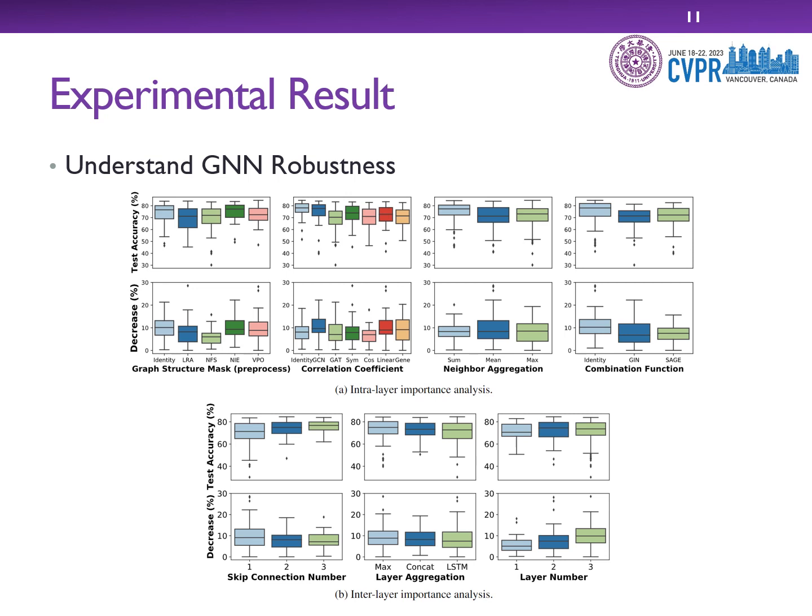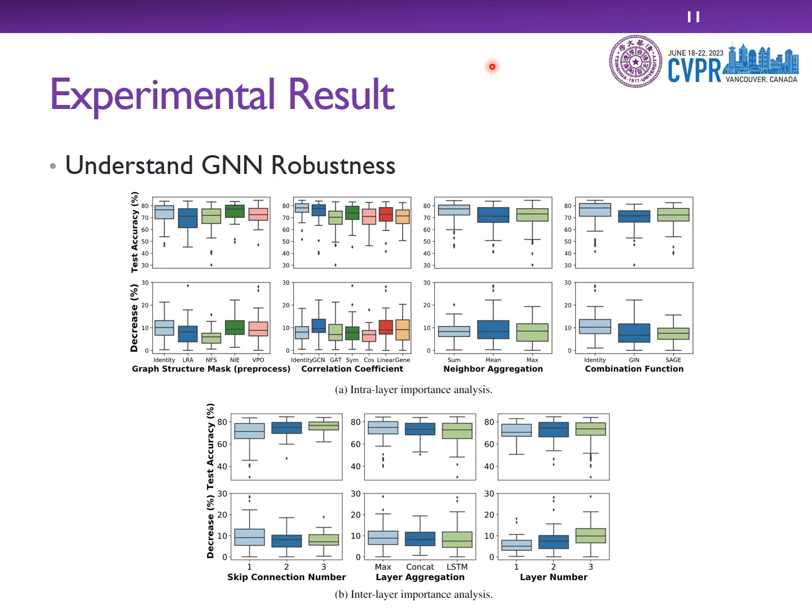In this slide, we draw a box plot on the Cora dataset, where the first row of each picture is the clean test accuracy for various operations, and the second row is the accuracy decrease under attacks, and the lower is better. We could find some interesting phenomena.